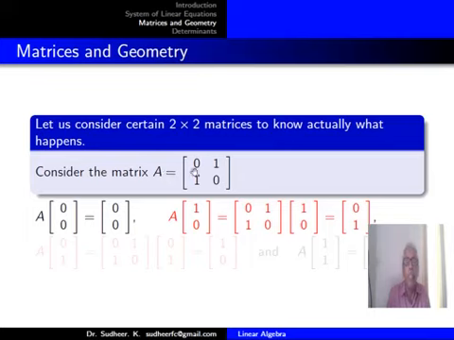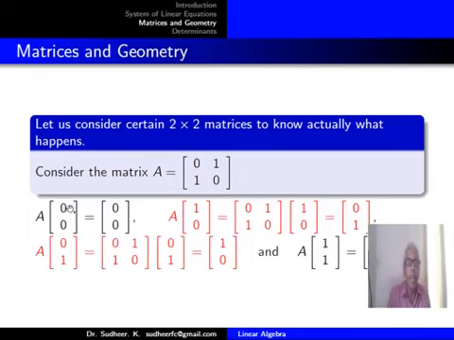Consider the matrix 0, 1, 1, 0. Clearly, A multiplied to the 0, 0 vector, that is the origin, will give you the origin itself. A multiplied to 1, 0, which is I: A into 1, 0 is equal to 0, 1, 1, 0 times 1, 0.